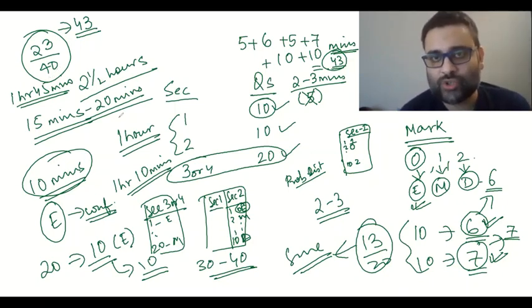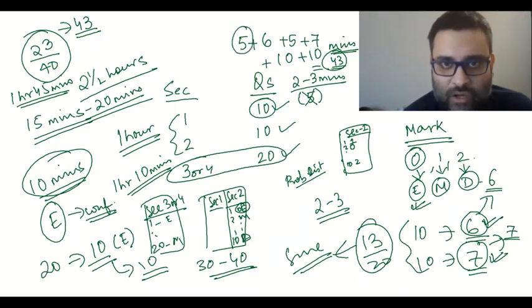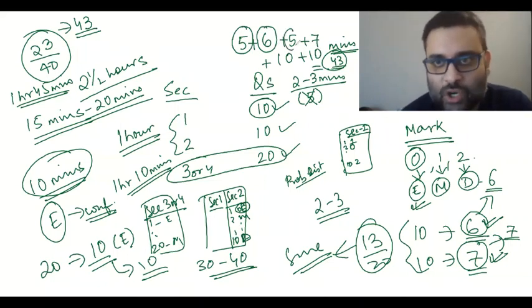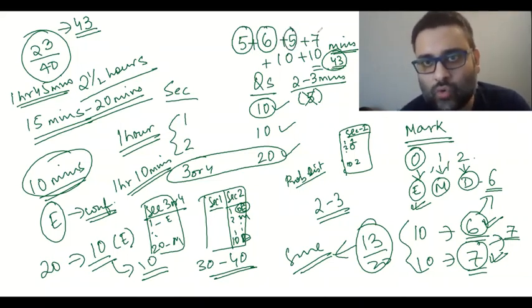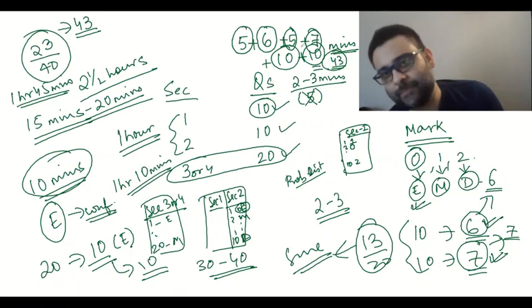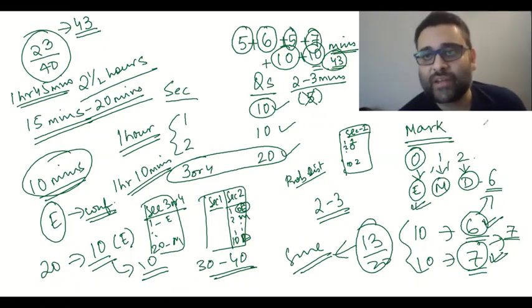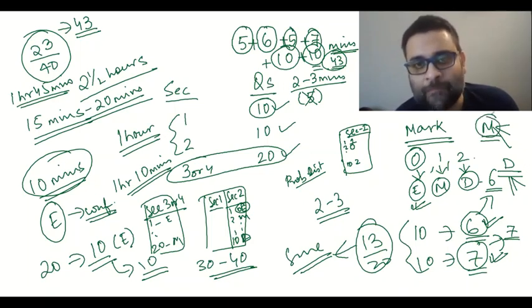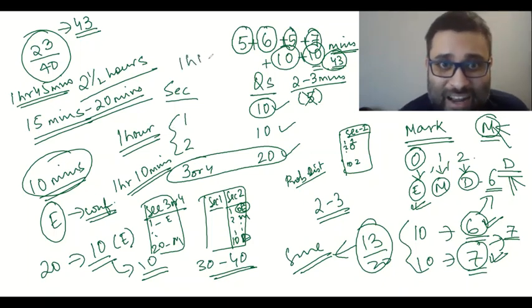So what are you supposed to do? Firstly, analyze section 1, do all the easier questions of section 1, analyze section number 2, do all the easier questions of section number 2, analyze section number 3, do all the easy questions of section number 3. After that, you go into the medium difficulty of each of the sections. So section 1 medium, section 2 medium, section 3 medium difficulty. Then if you have time, go into difficult questions of each of the sections. I can guarantee you will be able to finish off all the medium difficulty questions and all the easier questions and yet have 1 hour left.